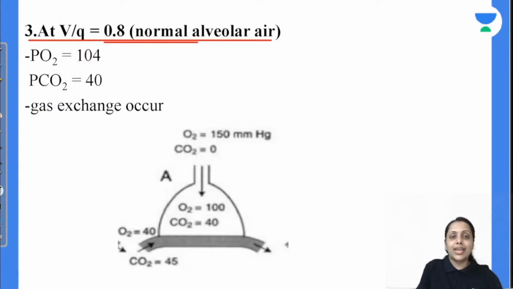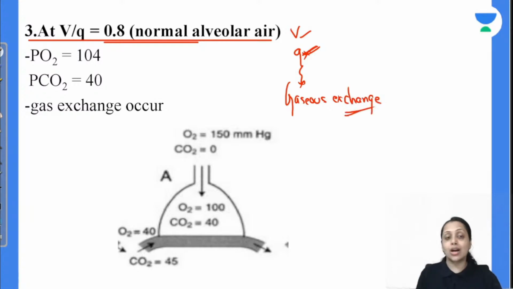That is 0.8. Ventilation is also there, perfusion is also there, so there is gaseous exchange. And because of gaseous exchange, our partial pressure of oxygen and carbon dioxide will change. So the partial pressure of oxygen at the alveolar level is 100 mmHg. Partial pressure of carbon dioxide at the level of alveolus is 40 mmHg in this situation. Okay? Is this clear?